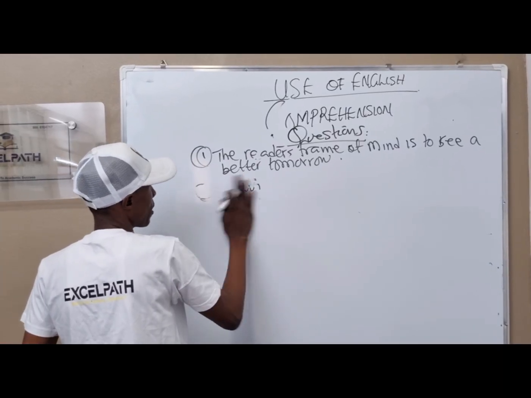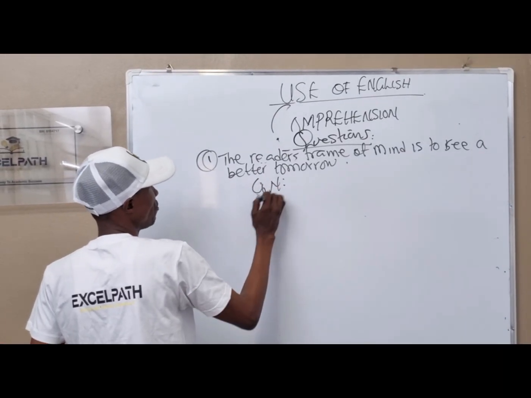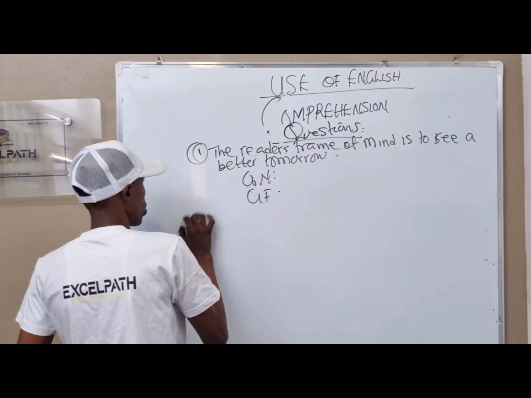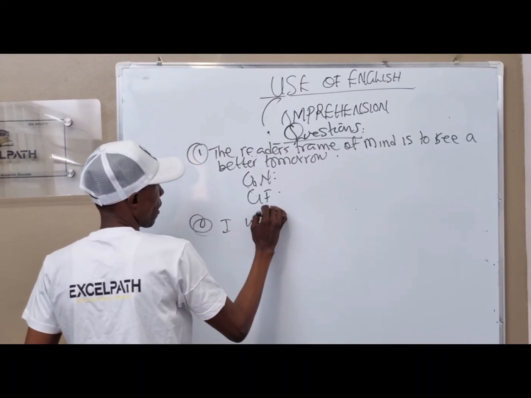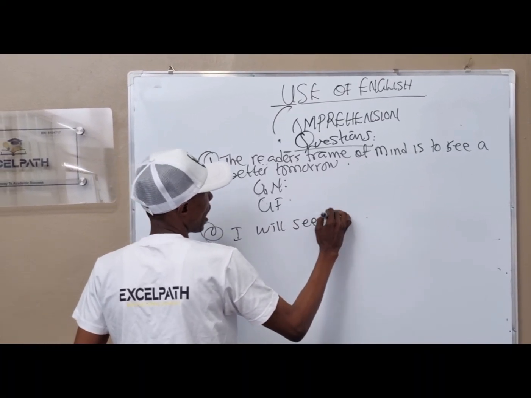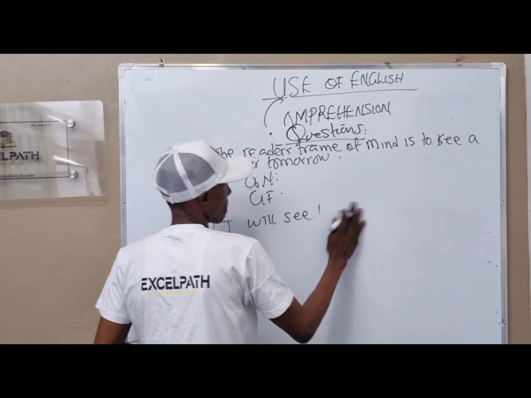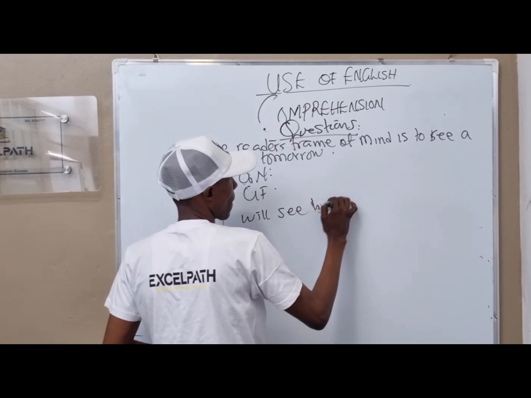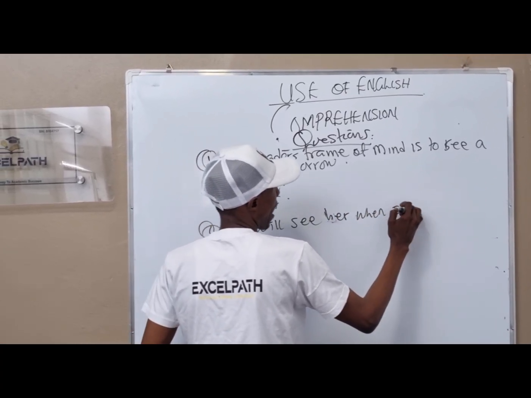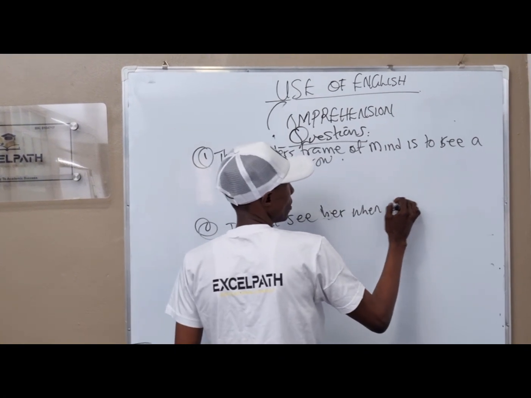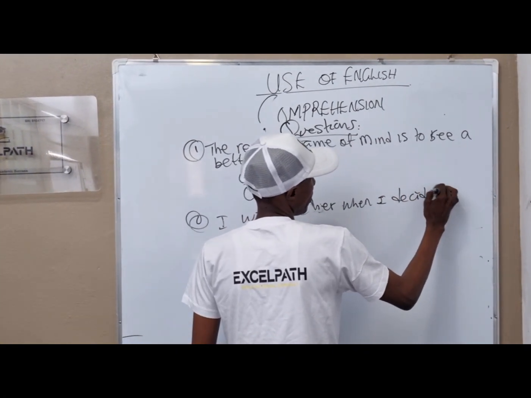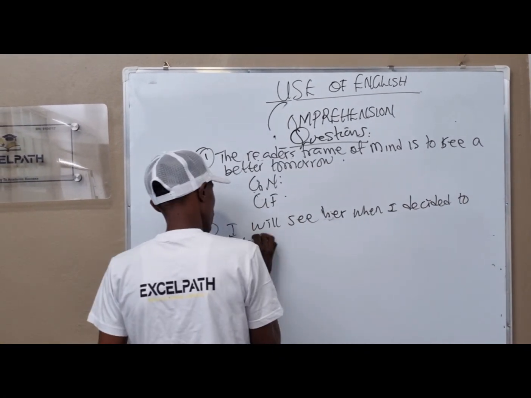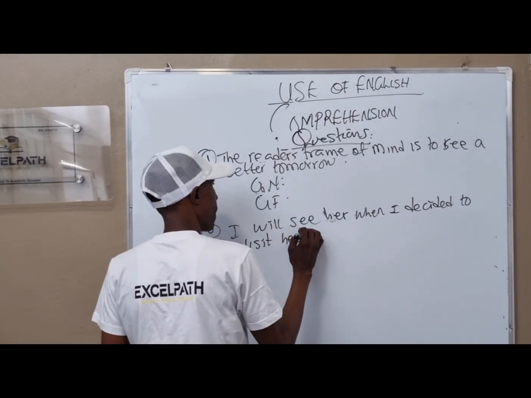Number two, I will see her when I decided to visit her.